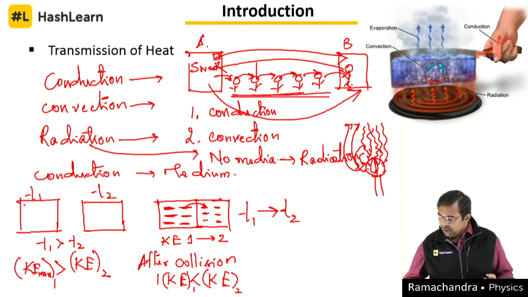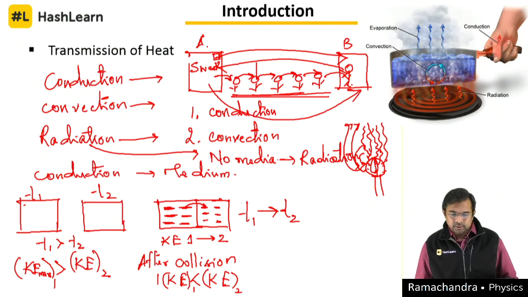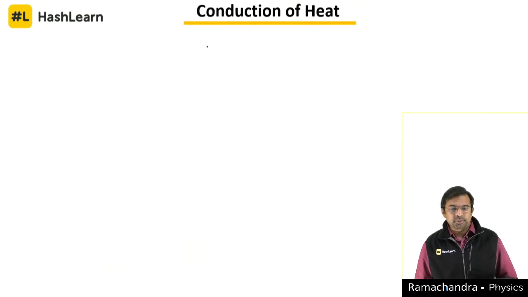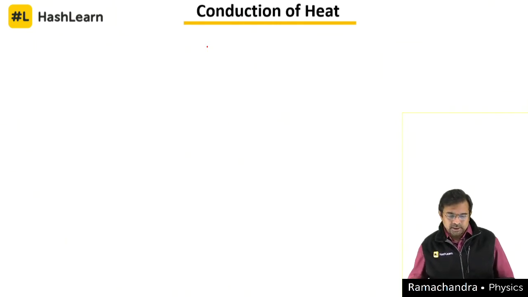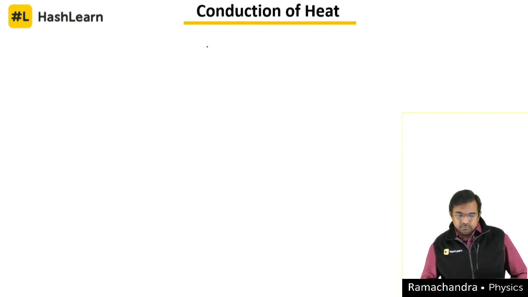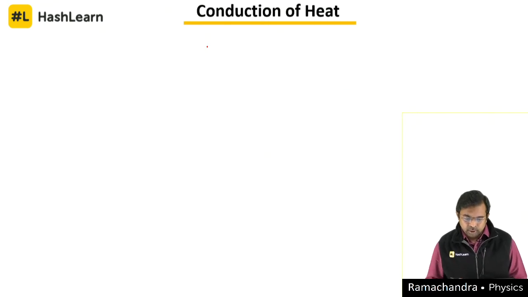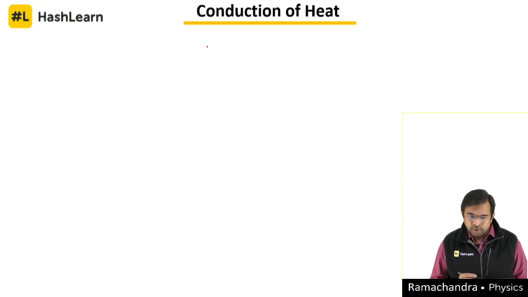This is probably the introduction that we can think of for the different modes of heat transmission. Now, let us go to the next important topic, the conduction of heat. This has some very subtle and important concepts.